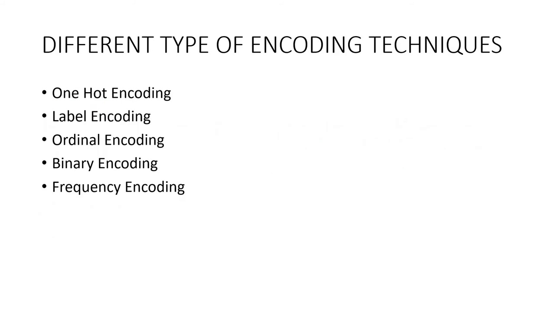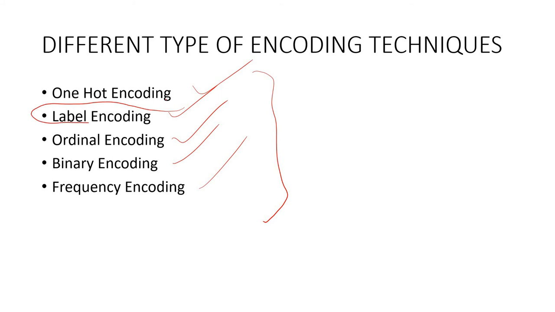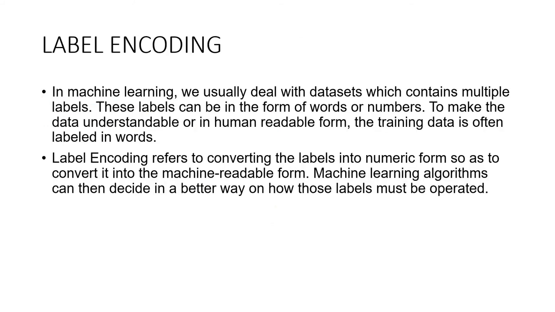Different types of encoding techniques: one hot encoding, label encoding, ordinal encoding, binary encoding, frequency encoding. These are all different types of encoding techniques we usually use in machine learning. In this video I am going to discuss specifically label encoding and how we can implement it in a Python program.